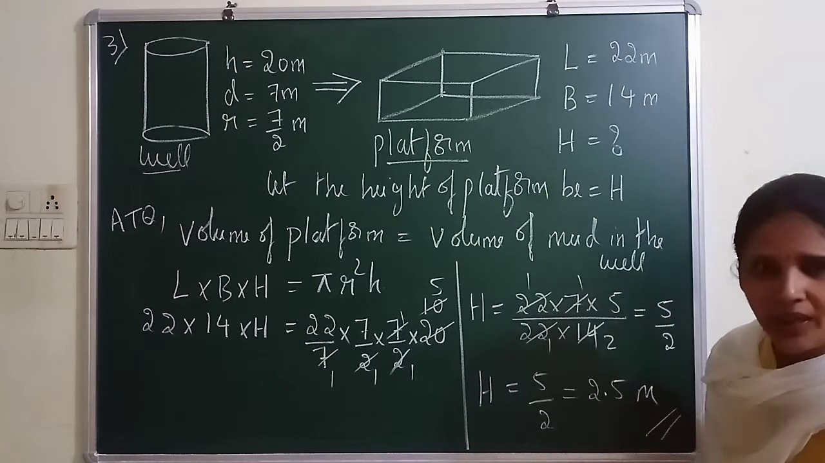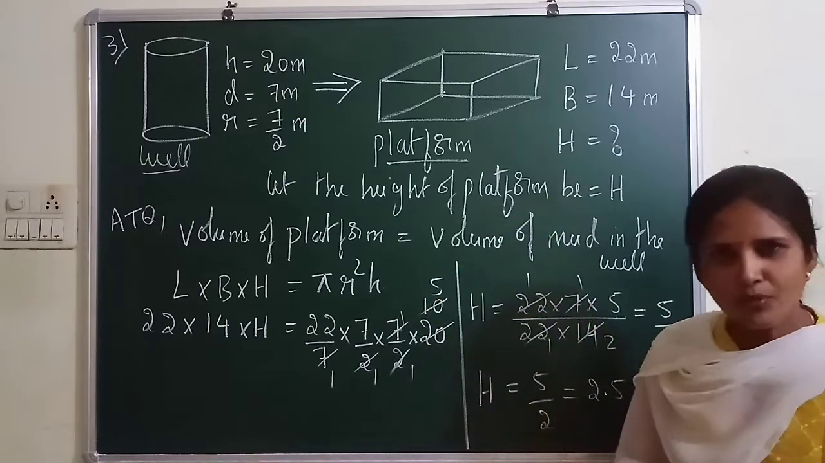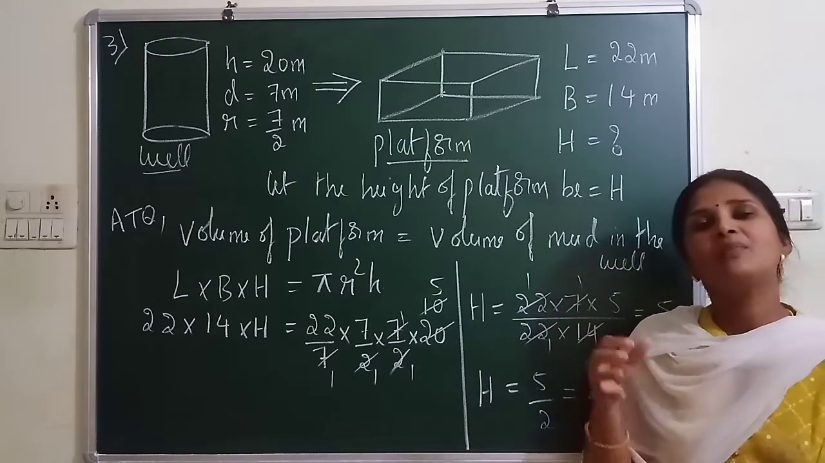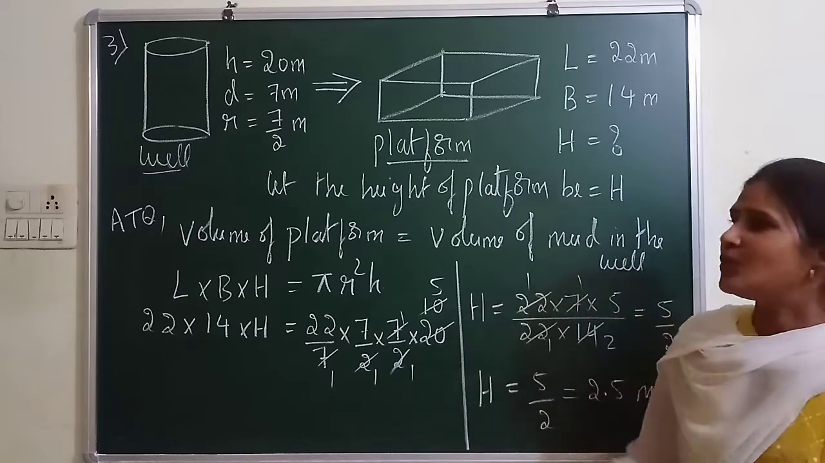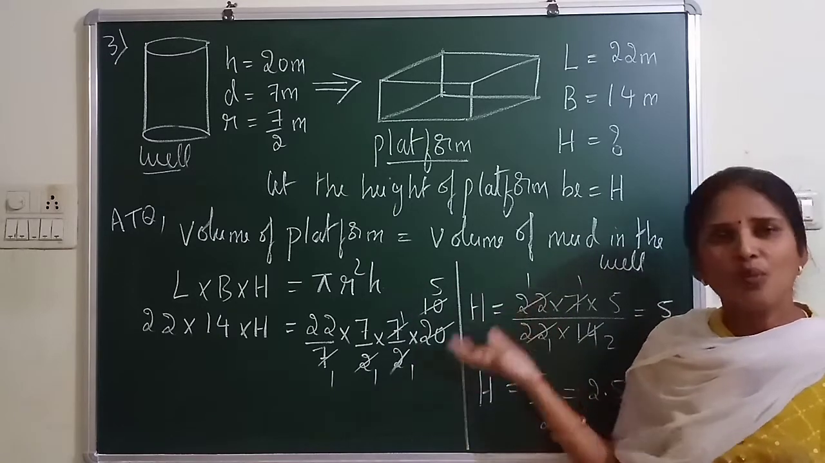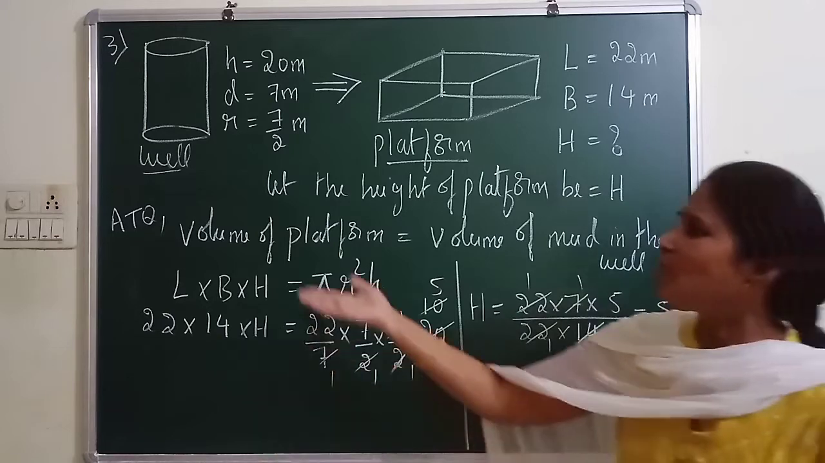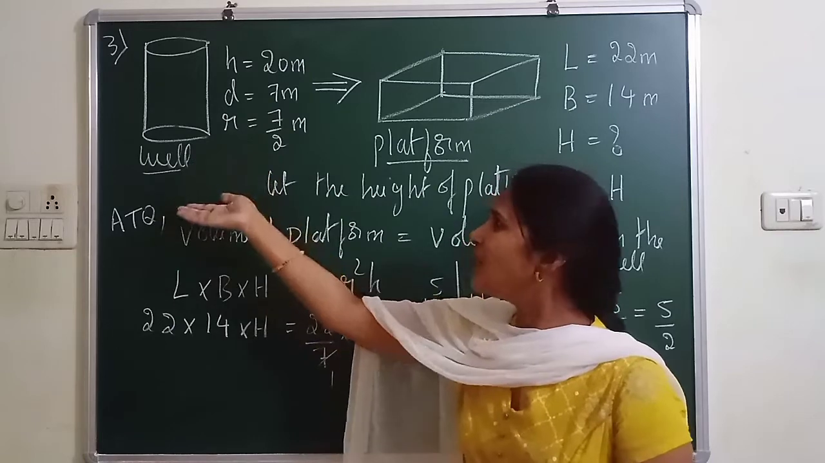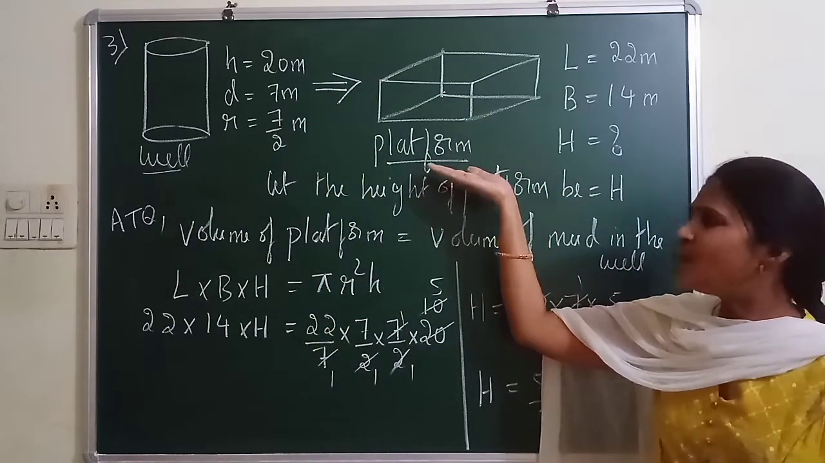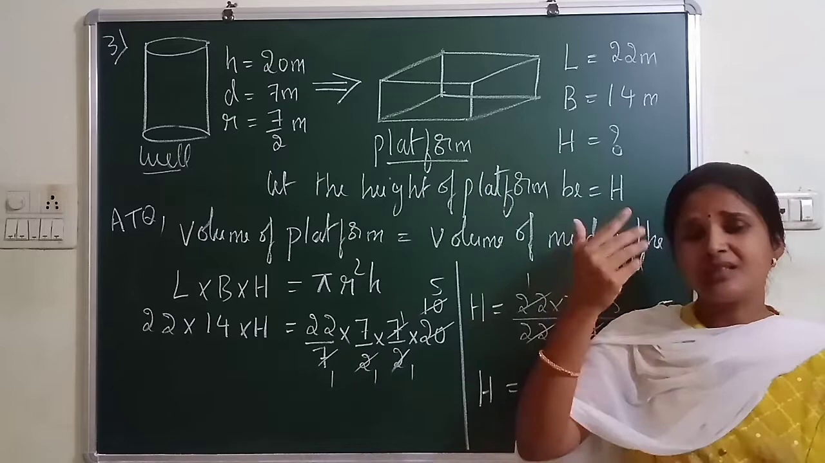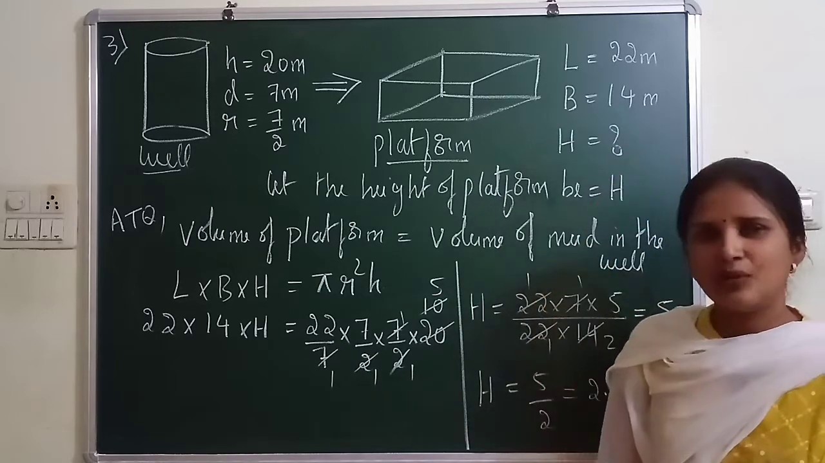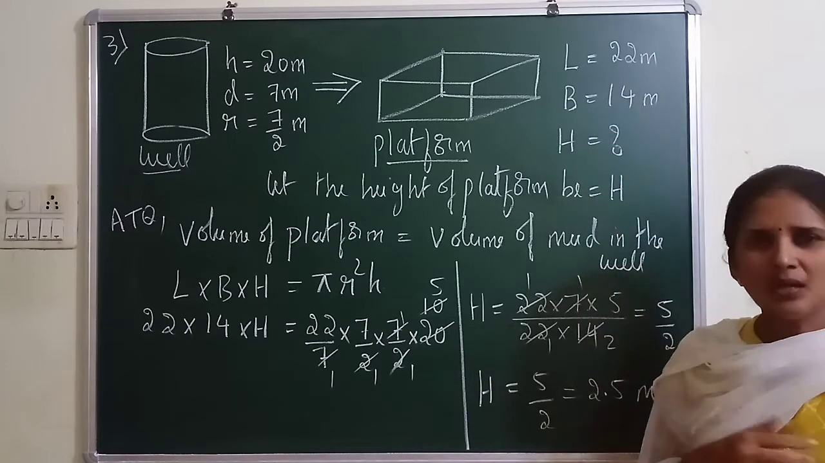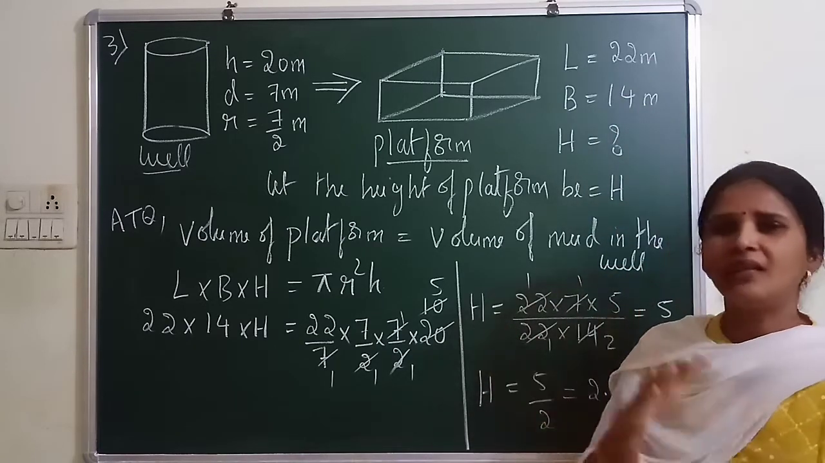I hope everyone is following. The mud in the well is removed and you are making it into a platform. The mud in the well comes under the concept of volume. So in this type of question, you have to go with the volume concept, whichever shape it is. Here we are using a cylindrical shape well, and that mud we are using to make a platform which is in the shape of a cuboid. Who is telling that it is a cuboid shape? The dimensions will tell you, because he has given 22 by 14 and is asking for the height. So think, when it is 22 by 14, one is length and one is breadth.